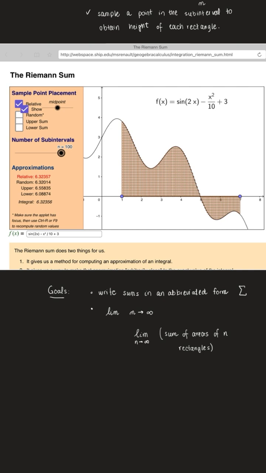And then once we've done that, we're going to return to this idea and think about, well, how might we find the exact area between the function and the x-axis by finding a limit as the number of pieces gets arbitrarily large. So that's where this section is headed, so that we can define the exact area between a function and the x-axis.